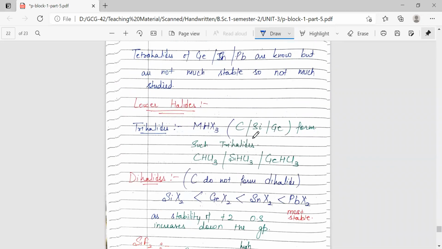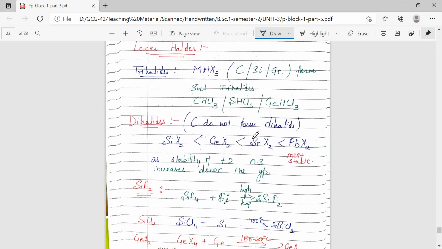Now coming to the lower halides. Trihalides are the ones where one halogen has been replaced with hydrogen. So chloroform, SiHCl3, and GeHCl3 are the trihalides. Coming to the dihalides, the higher members are much more stable in the +2 oxidation state. So dihalides of lead and tin will be more stable in comparison to carbon, silicon, and germanium, as the stability of the +2 oxidation state increases as we move down the group.